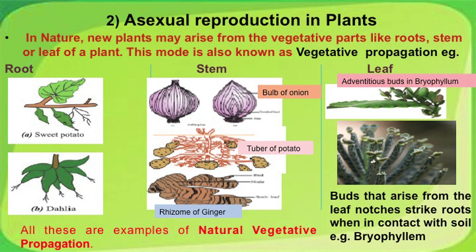Root examples are shown by dahlia plants and by sweet potato. Stem vegetative propagation is shown by onion. You are all familiar with the new onion buds that sprout at the time of rainy season. Same with potato and ginger. Examples of leaves participating in reproduction are shown by bryophyllum and kalanchoe. Diagrams are clearly showing marginal buds at the tips of the leaves or on the margin of the bryophyllum leaves when in contact with the soil grow into new plants.